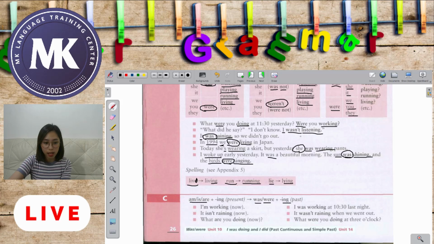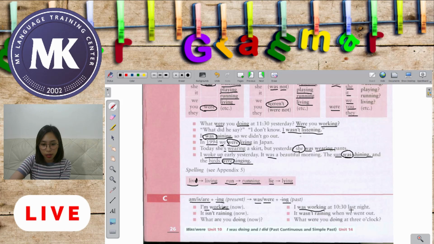This one is in the present. I'm working, so that means am working, so your verb plus ing, am working, so that is happening now, okay? That is happening now.